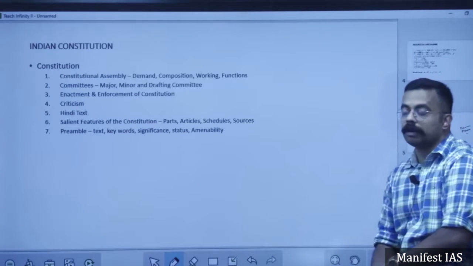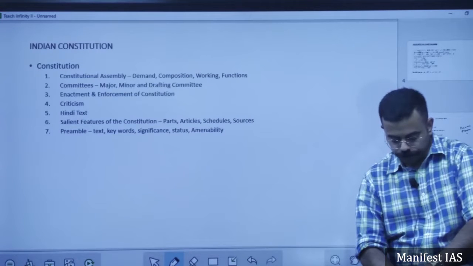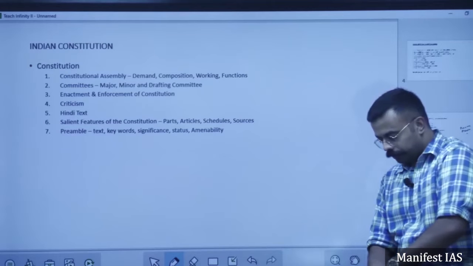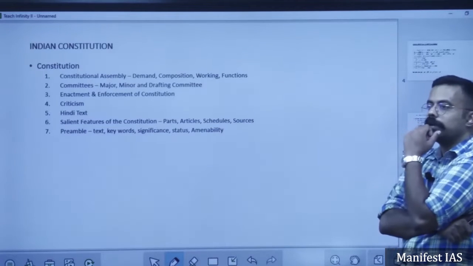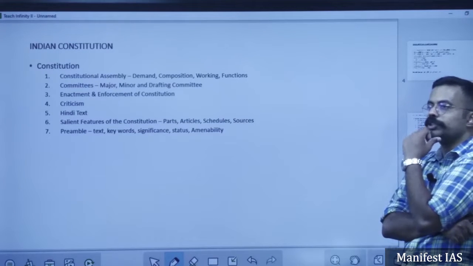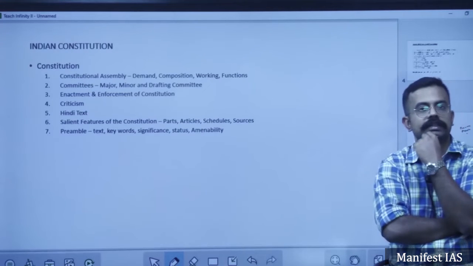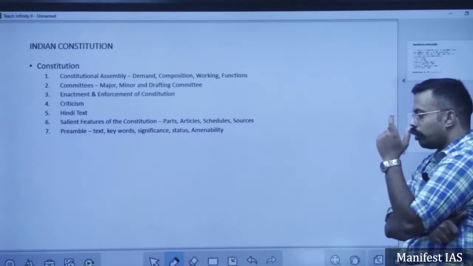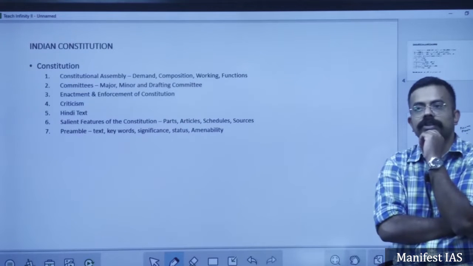Later on, what is the composition of this Constituent Assembly? At that point of time, there were three kinds of constituencies: one where the Hindus were in majority, second where the Muslims were in majority, and the third constituency is the princely states. All of them had to be represented in the Constituent Assembly.